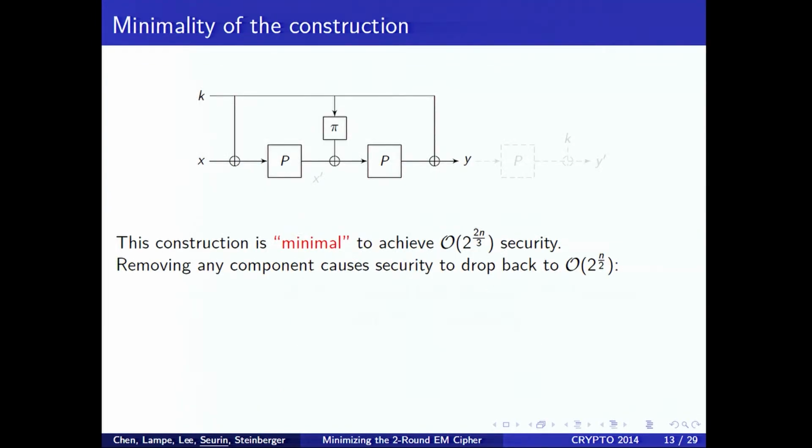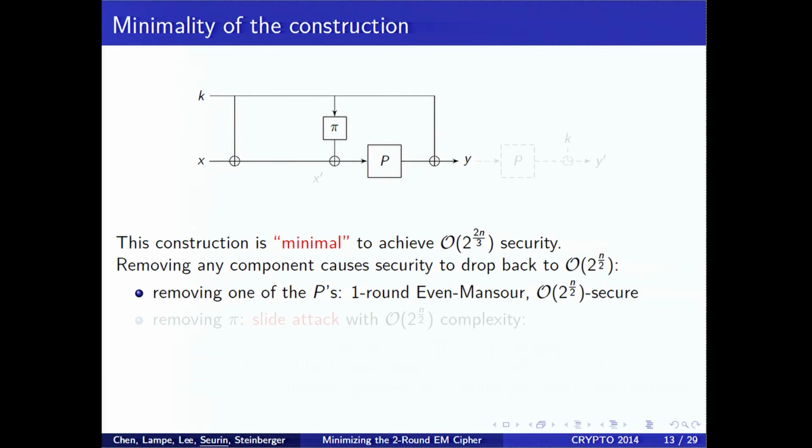Let me explain the title of the talk. Why do we say minimizing the two-round Even-Mansour cipher? That's because this construction is minimal to achieve 2^(2n/3) security. If you remove any component, then security drops back to the birthday bound 2^(n/2).